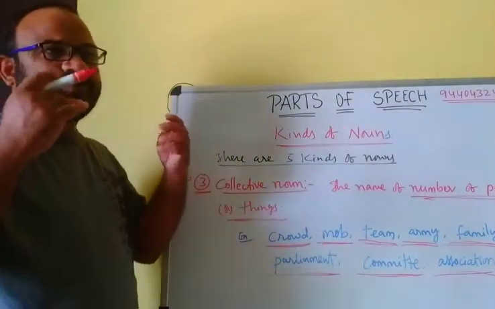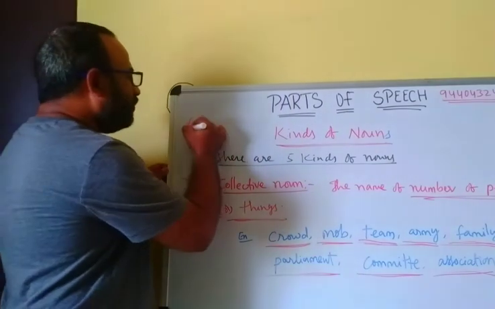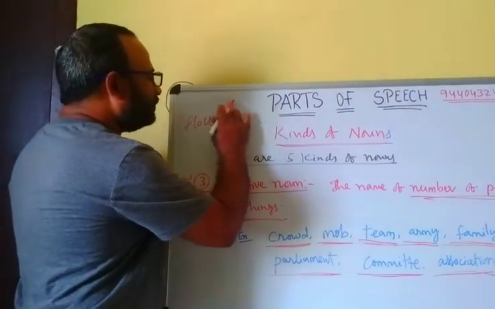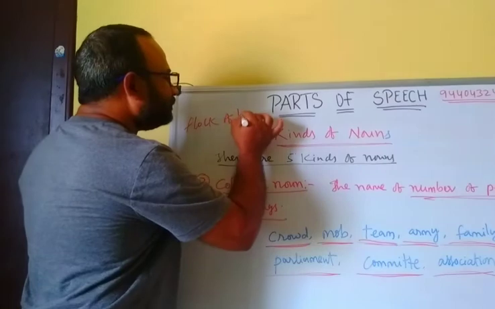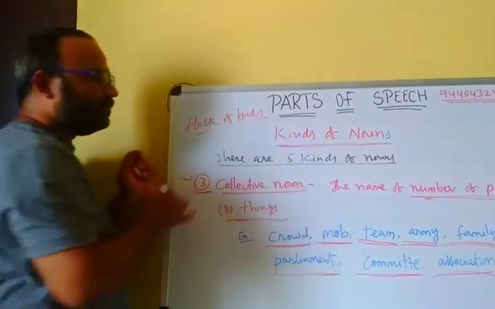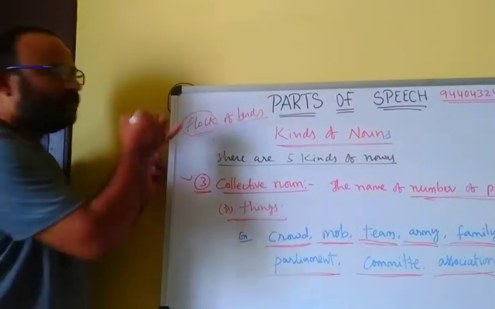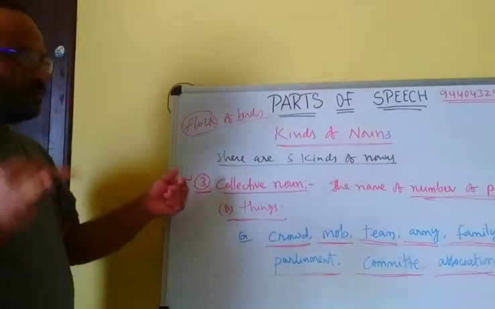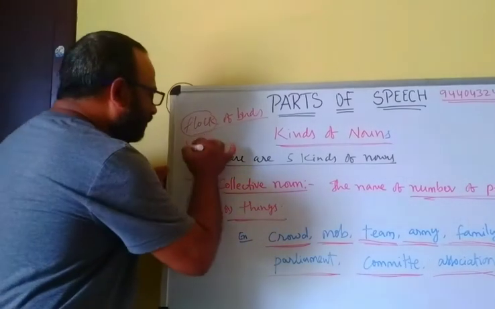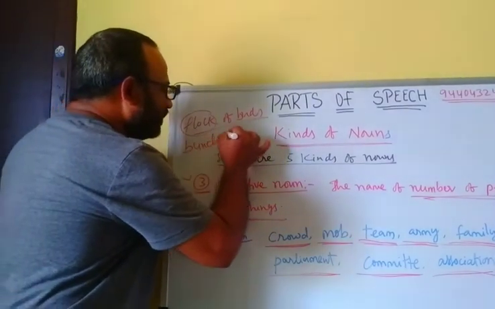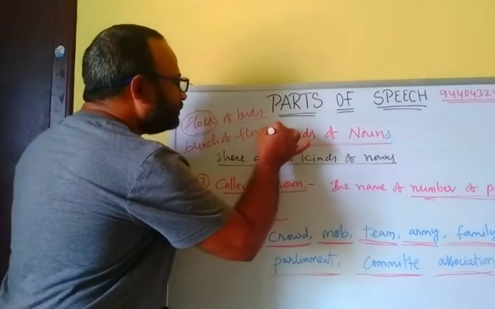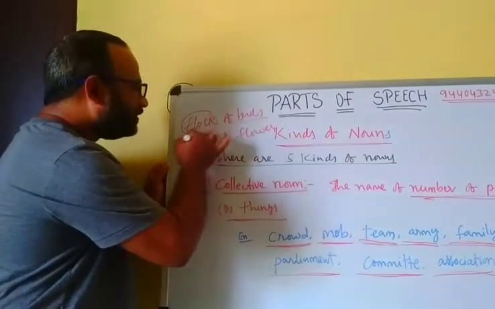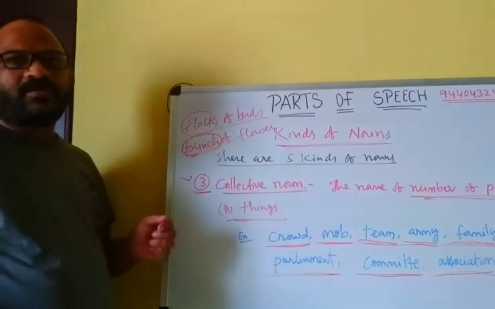So, for example, a group of birds is called a flock of birds. Flock is a collective noun. And bunch of flowers. Bunch is a collective noun.